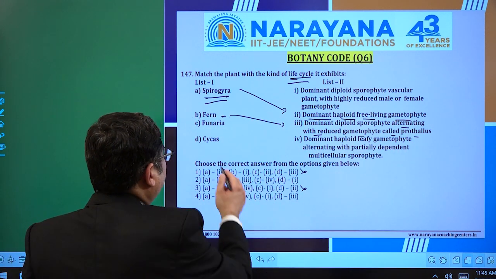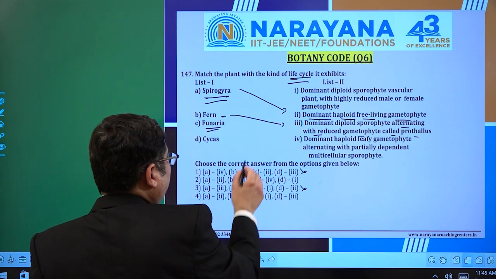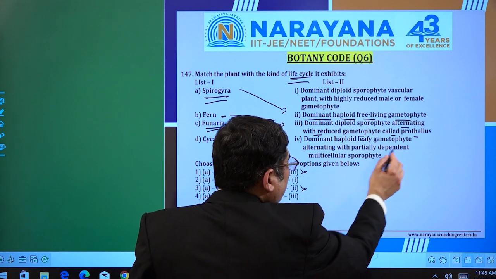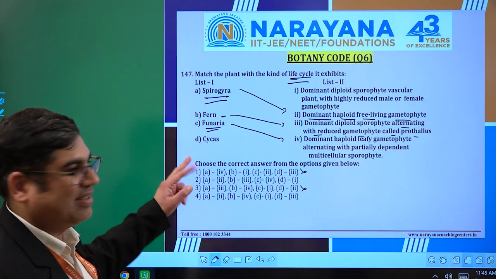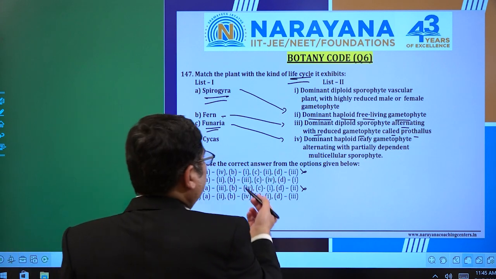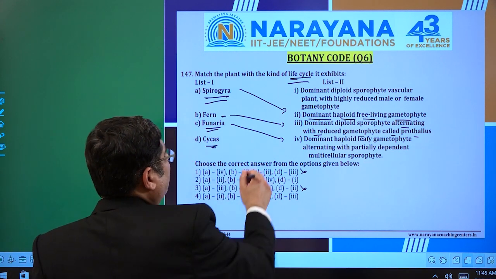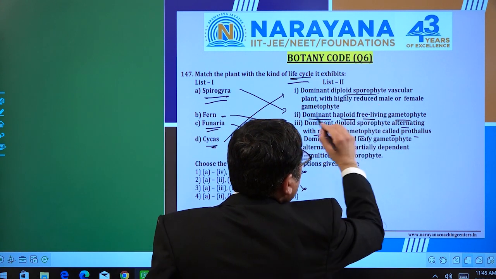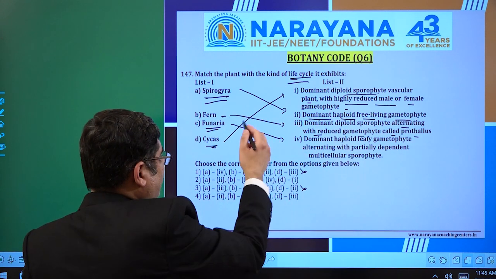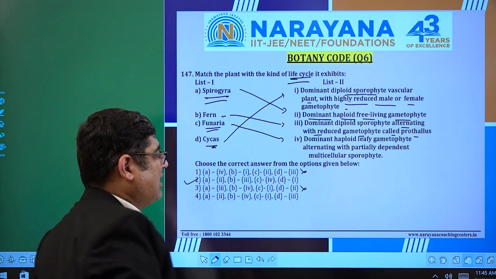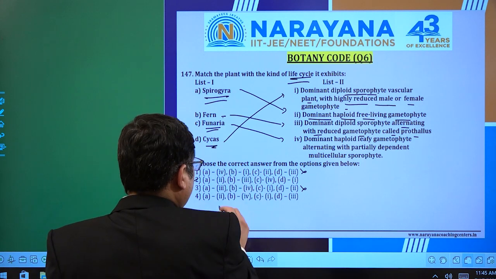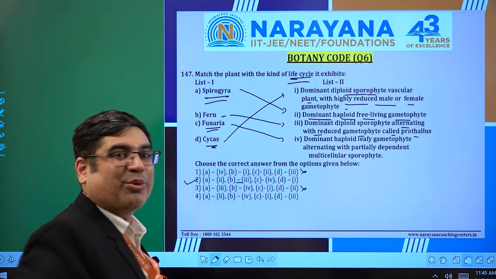And if I go with Funaria, you know Funaria. So Funaria simply matches the dominant haploid leafy gametophyte alternating with the partially dependent multicellular sporophyte. So they are the vice versa situation. Funaria is a bryophyte and fern is again a pteridophyte. And cycas, as you know, is a gymnosperm. So if I go by this, a dominant diploid sporophyte vascular plant with a highly reduced male or female gametophyte. So simply, if I match all the way, the second should be the answer, because earlier the first and third were already ruled out, and by matching B with 2, 3, only one answer could match, that is the second option.